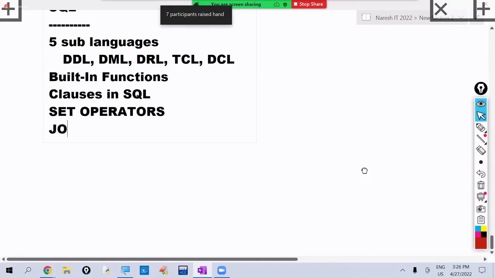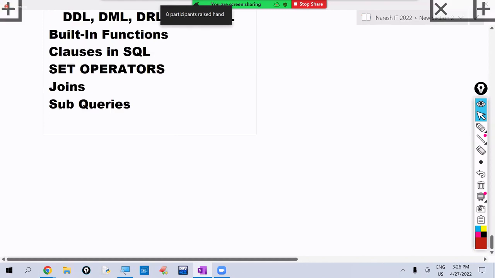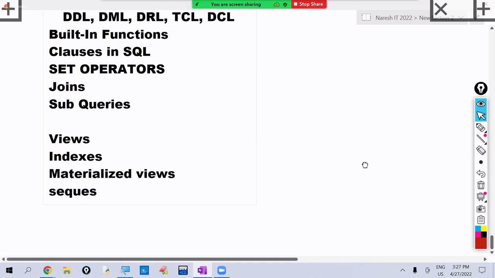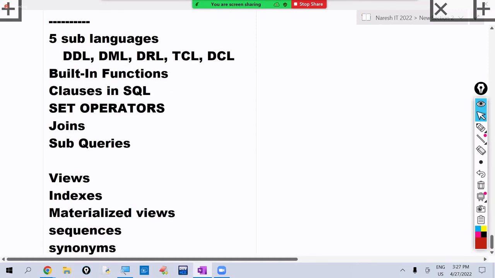To work with multiple tables, the joins concept is there. And we can write queries inside another query. That concept is subqueries. So these topics we discuss. Like the table, a database object, the view is there. We use another kind of database object like a table. Indexes are there. We discuss views, indexes, materialized views, sequences, synonyms, etc. So this is the complete syllabus on SQL.